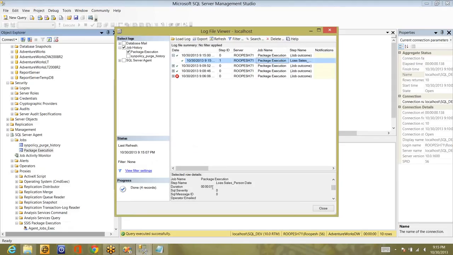It has taken 0.01 second, and this is the outcome of it. Started at so and so time, ended at so and so time, and so on. Finished in a time elapsed of 0.797 seconds, and so on. So this is a real good option.